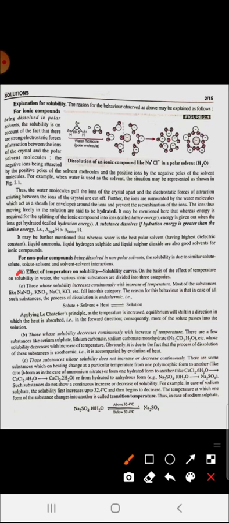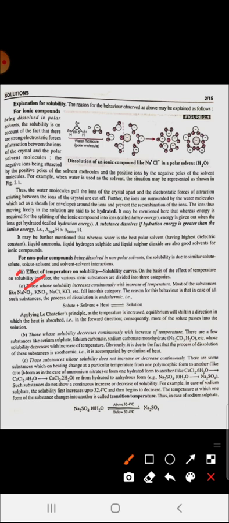Effect of temperature. Solubility is affected by temperature in three ways. Firstly, solubility increases as the temperature increases. Secondly, solubility decreases if the temperature increases. Third, as the temperature increases, the solubility shows different variations, with no regular increase or decrease. First we will discuss substances whose solubility increases with increase in temperature. Examples are NaNO3, KNO3, NaCl, KCl.